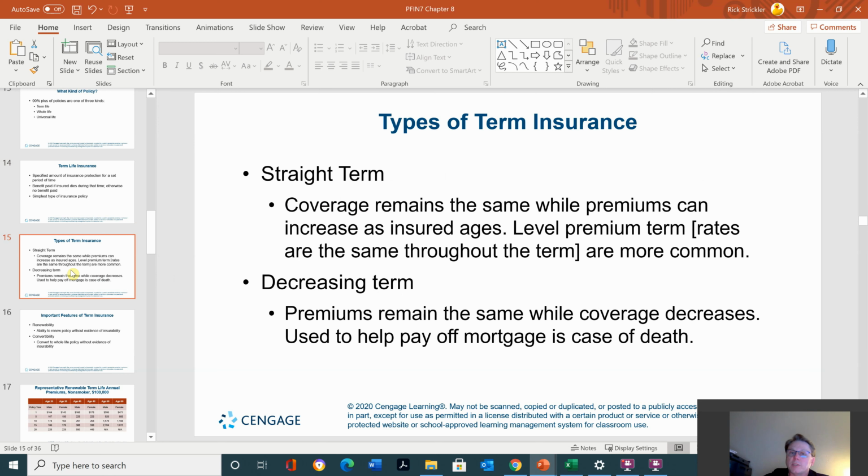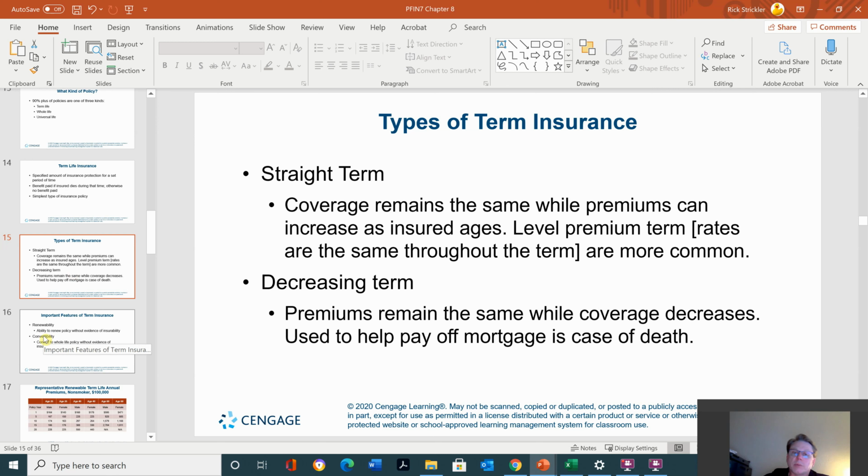There's straight term and decreasing term. Straight term, the payout remains constant, and the premiums can increase as you get older. Decreasing, the premiums remain the same while coverage decreases, used to pay off mortgages in case of death. So if you take out the decreasing term, it's usually to cover a loan. So decreasing term would be for a car loan or a mortgage or something like that.